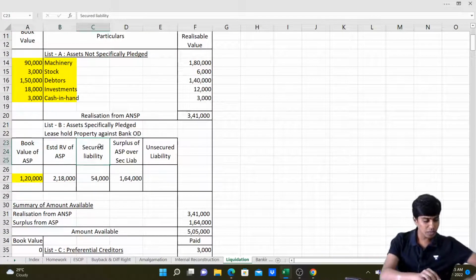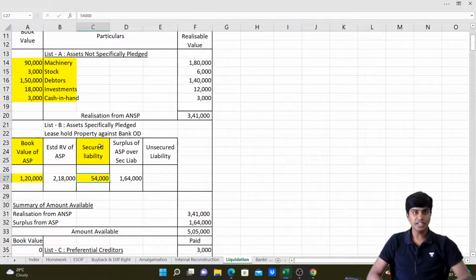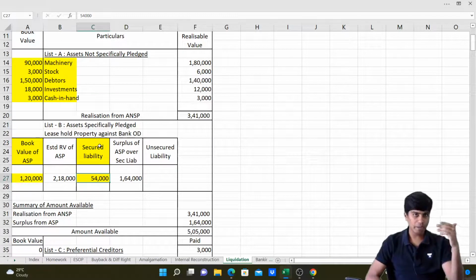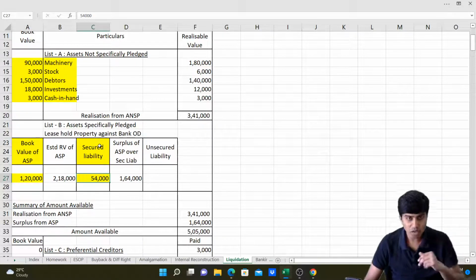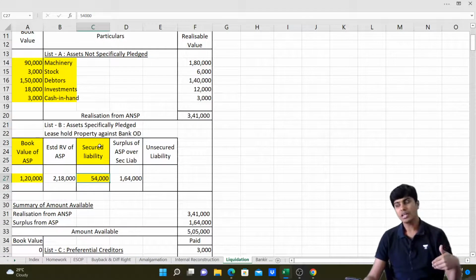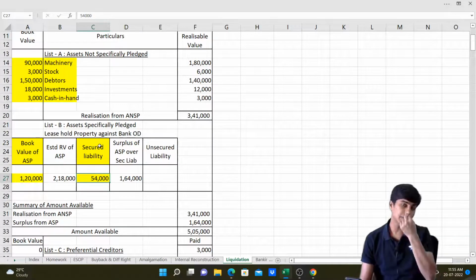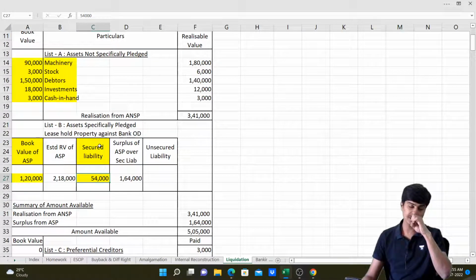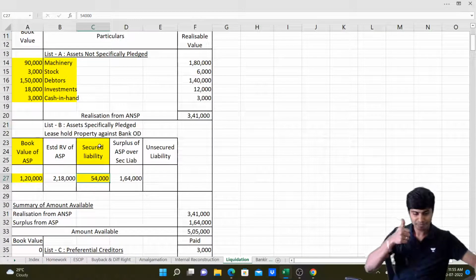Now we'll write my secured liability. Secured liability is 54,000, that is the bank overdraft. That needs to be paid from the realized value of the specifically pledged asset. If there is an amount still remaining, it would come as surplus. If there is no amount remaining, it would come as a shortage, which would become an unsecured creditor in list E.